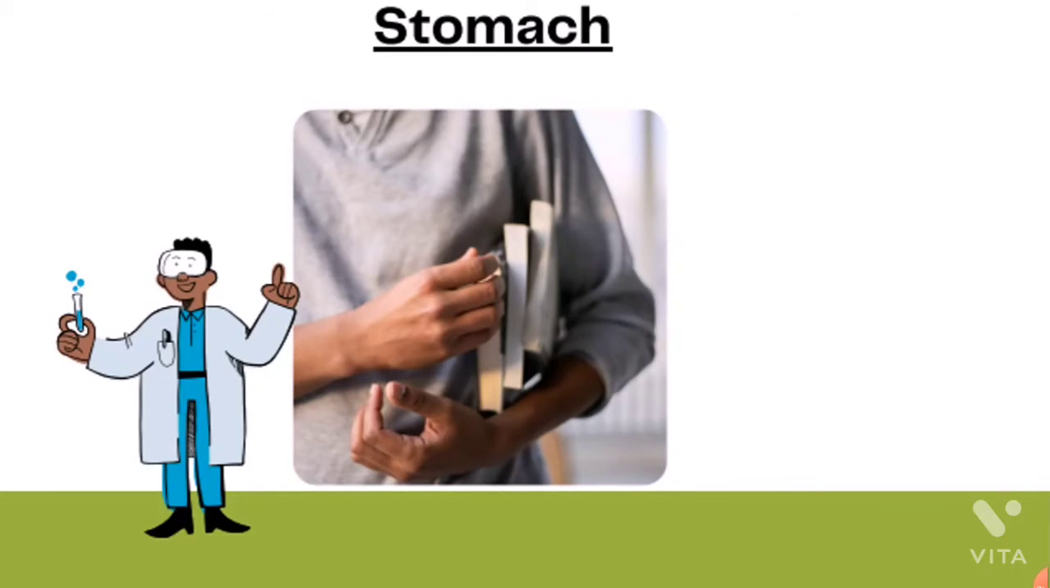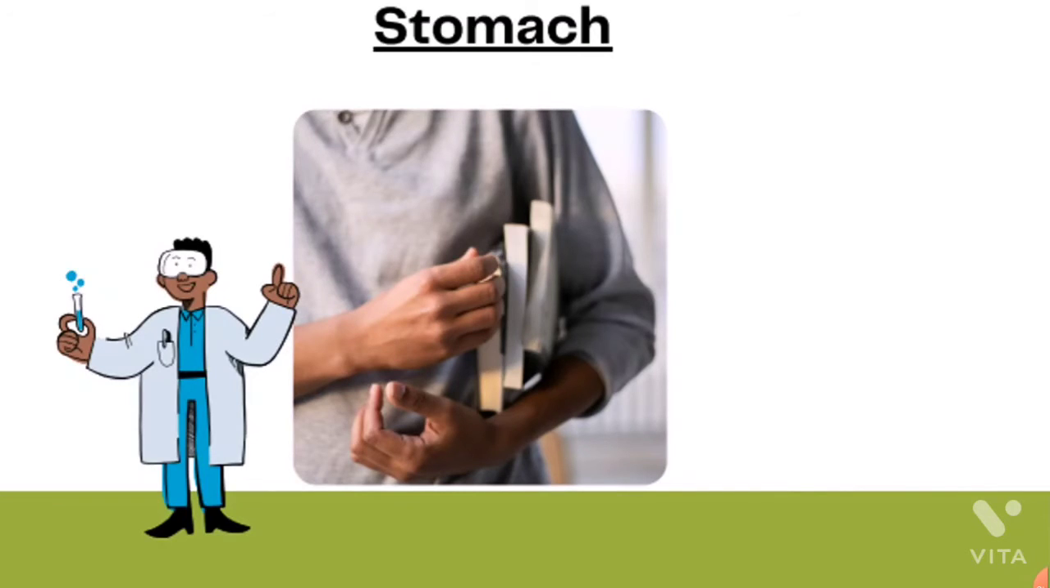Functions of the stomach. The inner lining of the stomach secretes mucus, hydrochloric acid and digestive juice. Mucus protects the inner lining of the stomach. HCl, hydrochloric acid, makes the medium acidic so that digestive enzymes can perform their function.